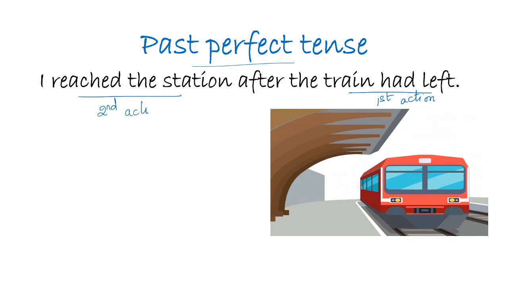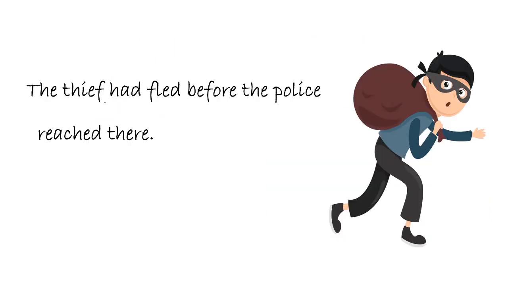And you have to also keep in mind that the action that takes place first is always written in the perfect tense. So the train had left. So had here is in the perfect tense. And the second action is always written in simple past tense. So I reached, ed. So this is in simple past tense. So the first action should be in the perfect tense, whereas the second action should be in simple past tense. So I hope you're clear with the concept now. Let's look into the second example.